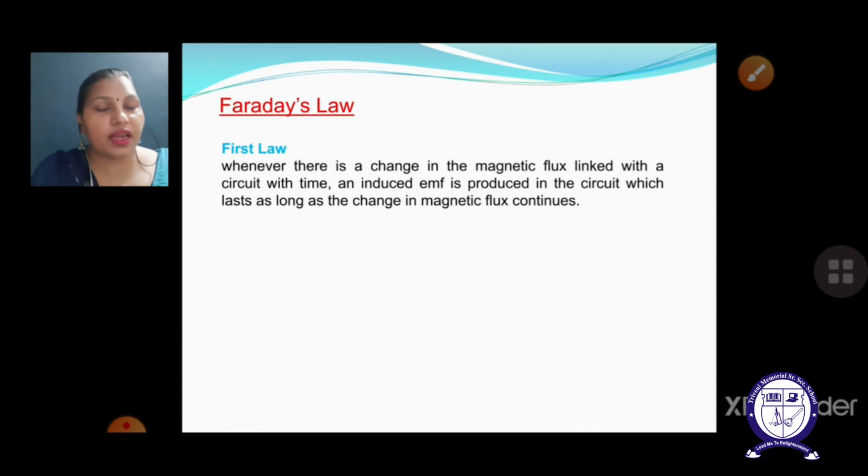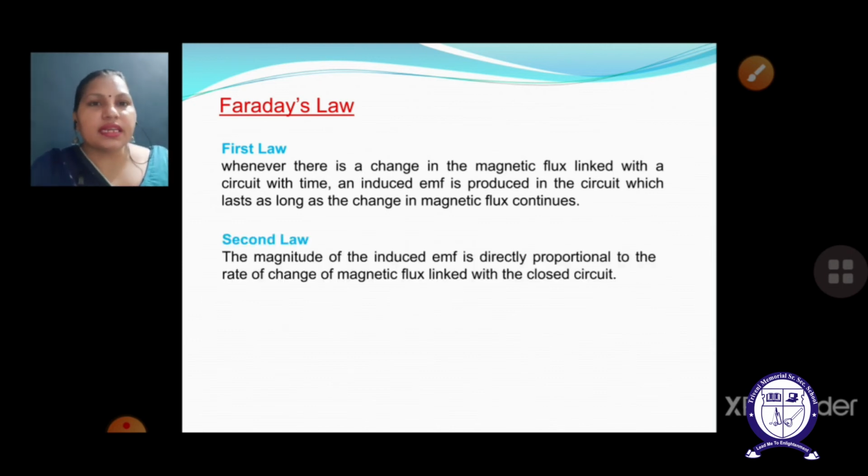This is a very important point, that there should be a changing magnetic flux. If there is no change in magnetic flux, there will be no induced EMF. Please make a note of it. Only when there is changing magnetic flux will there be an induced EMF.